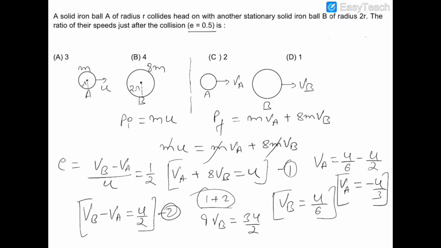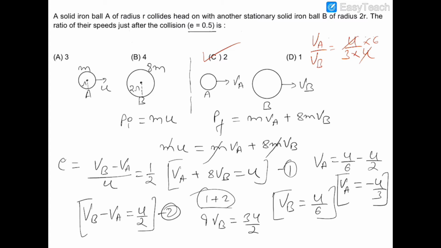We have to find out the ratio of their speeds, VA upon VB. So VA is u by 3 and VB is equal to u by 6. So the ratio will be 2. So the correct answer will be option number C.